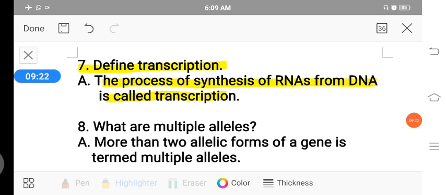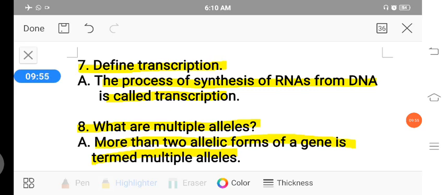Next, what are multiple alleles? More than 2 allelic forms of a gene are termed multiple alleles, or more than two alternative forms of a single gene occupying the same locus on the homologous chromosome and controlling a single character.